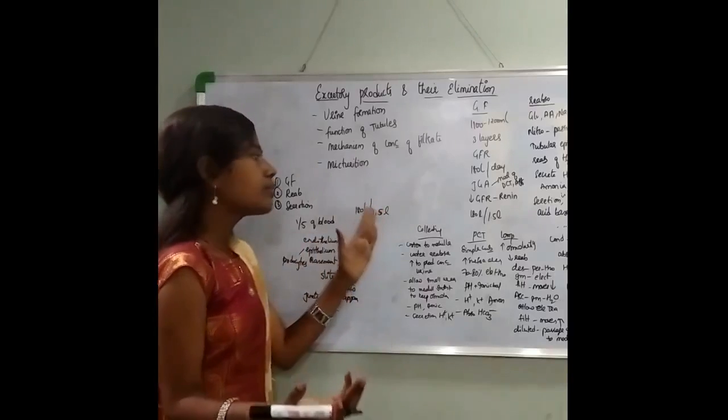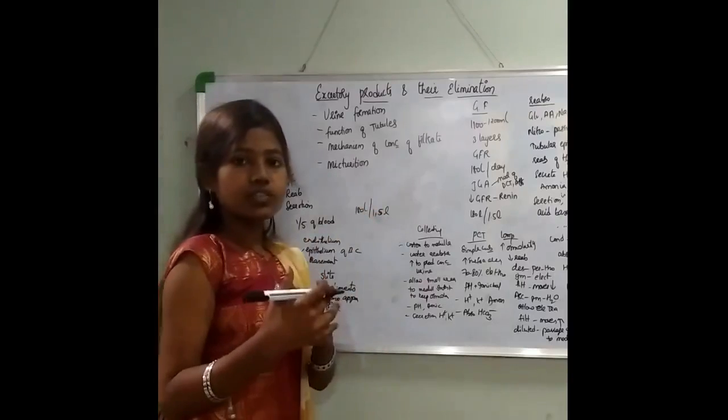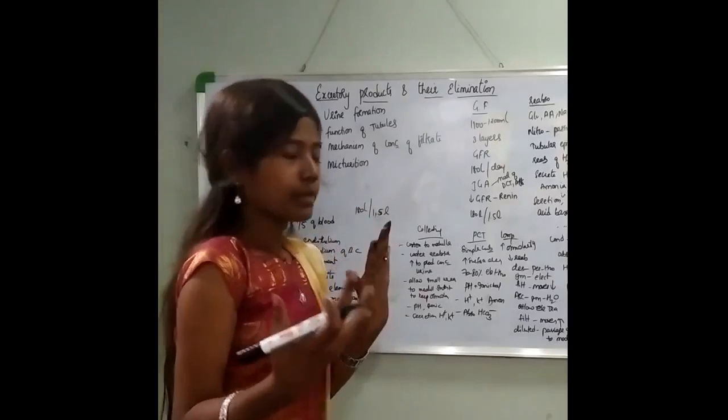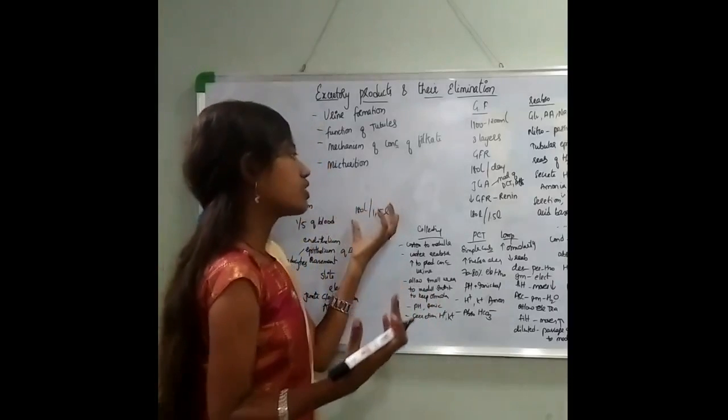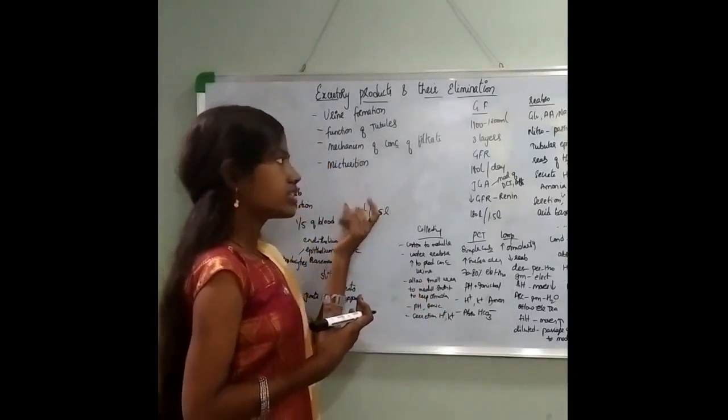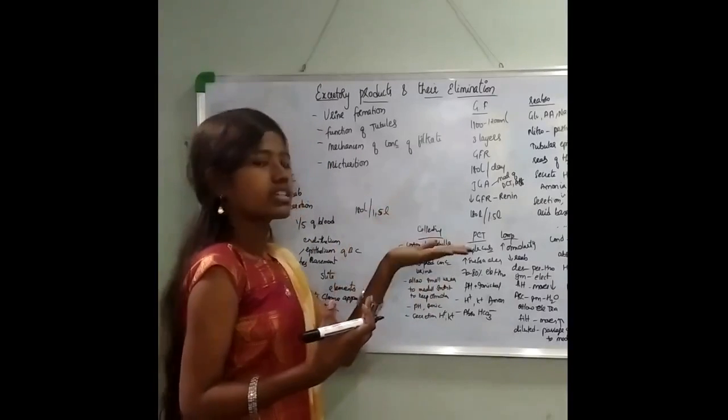So about 99% of tubular reabsorption takes place in our body. 180 liters is produced, 1.5 liters is excreted out.